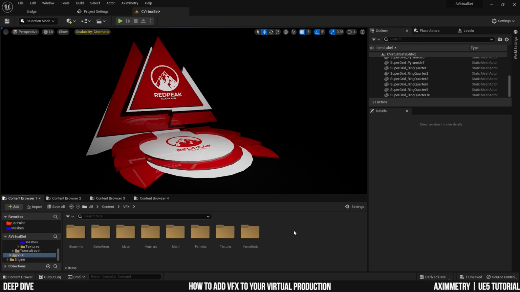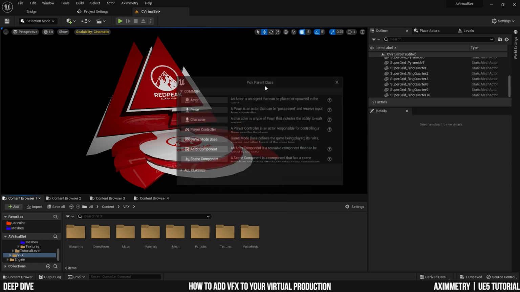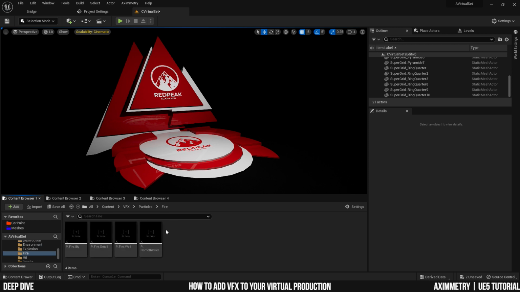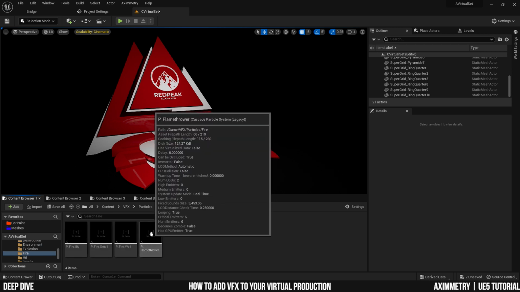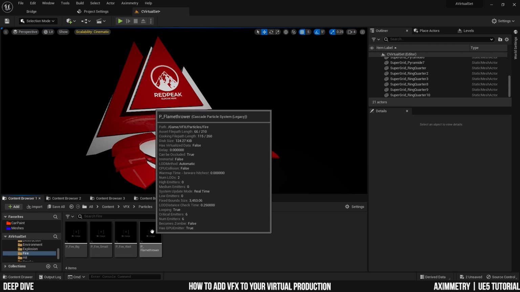So let's open it up, and I'm going to create a new blueprint class, actor, and I'm going to call it BP Flame. And before we open it up, here in the particles folder, you can check there is a fire folder, and here there is a P flamethrower particle system, and this is using the legacy Cascade particle system, not the Niagara, and it is fine, you can still use it.